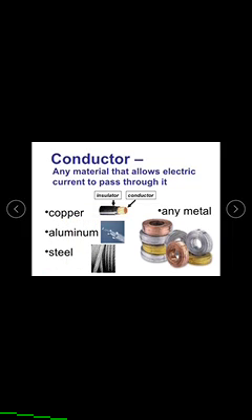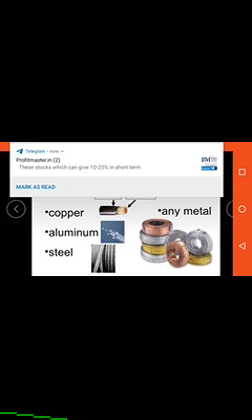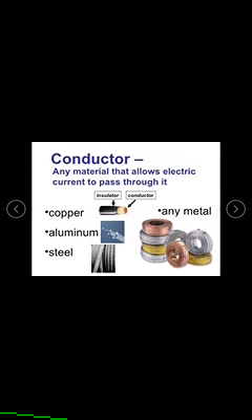This one is copper, this one is aluminum, etc. In a wire, the inside part is the conductor, and the external plastic material is the insulator.